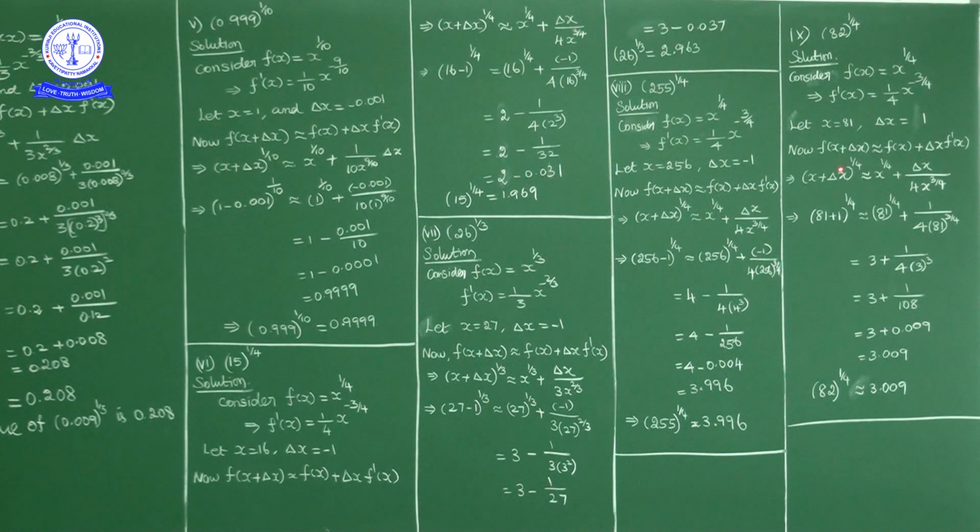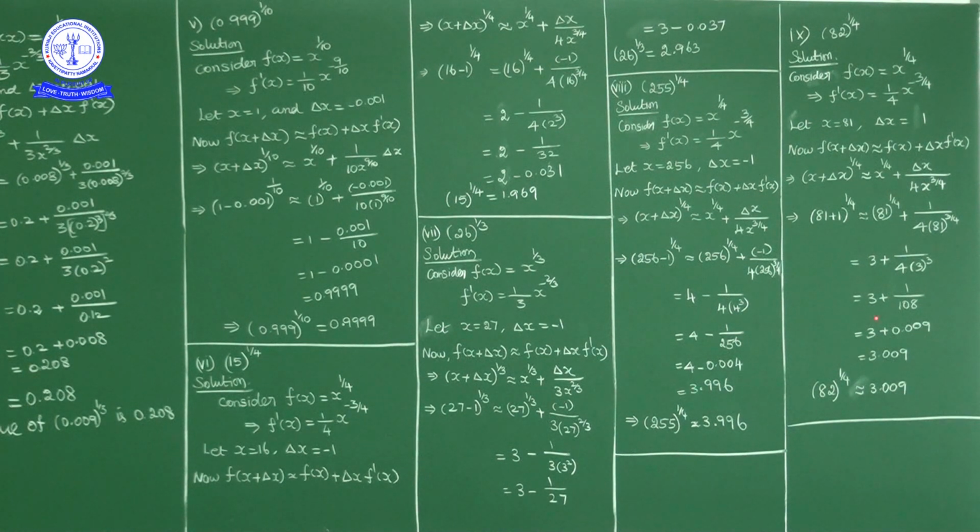Now f of x plus delta x is equivalent to f of x plus f dash of x into delta x. So f of x plus delta x is (x plus delta x) power 1 by 4, equivalent to f of x, which is x power 1 by 4, plus delta x into f dash of x, which is 1 by 4 into x power minus 3 by 4. So substitute x as 81 and delta x as 1.